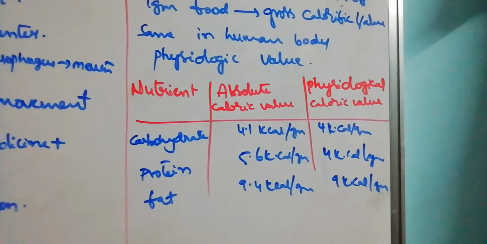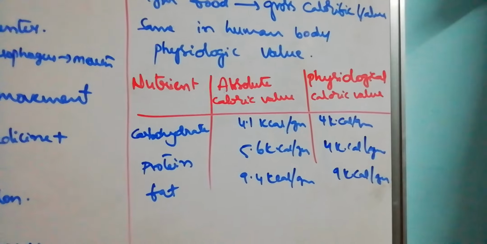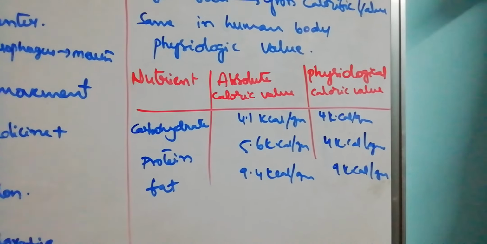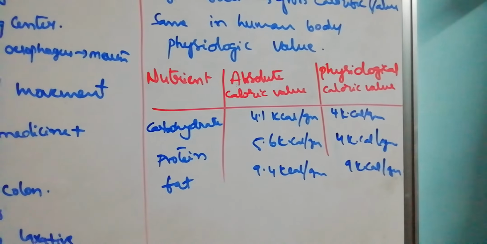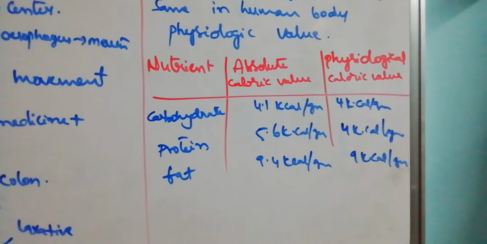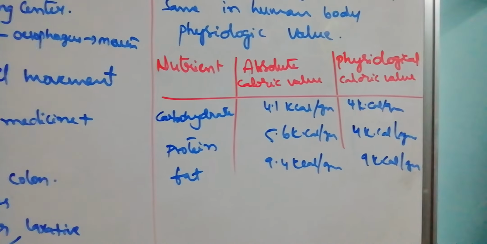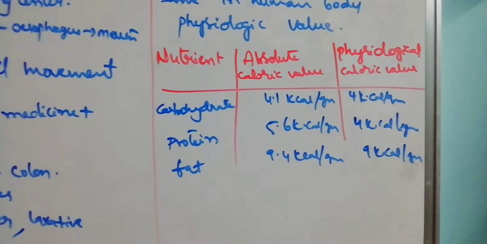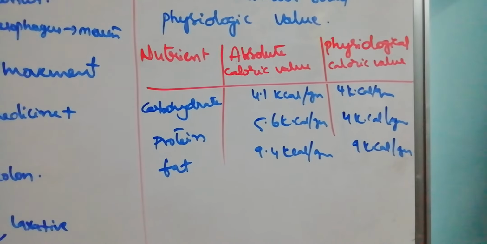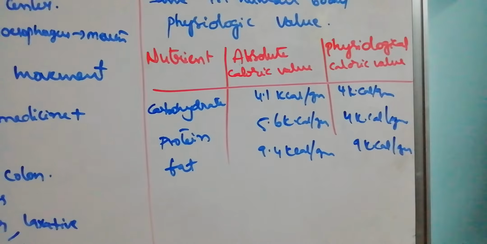The absolute or gross caloric value and physiological values of carbohydrates, proteins and fats are like this. Carbohydrates: absolute is 4.1, physiological caloric value is 4 kilocalories per gram. Protein: 5.6, and 4 physiological. Fats: 9.4 kilocalories per gram, whereas physiologically 9.